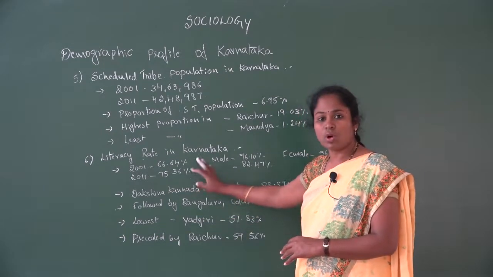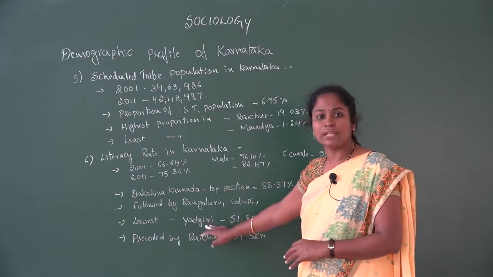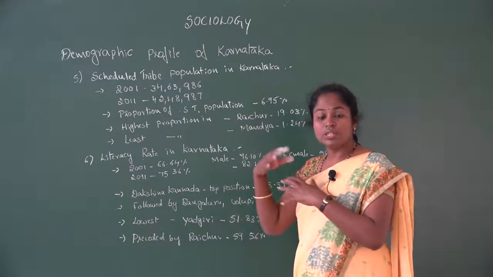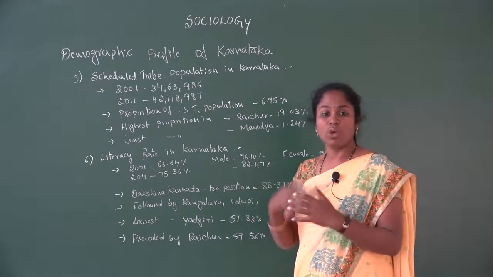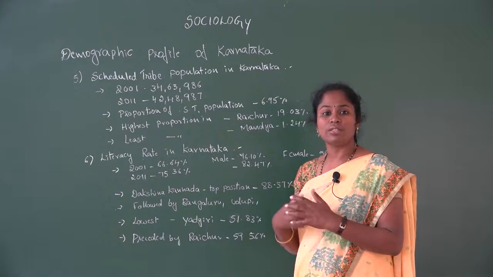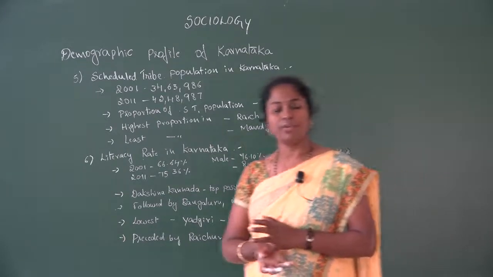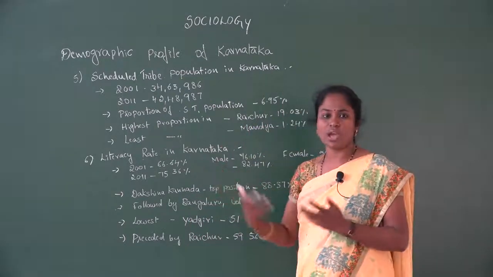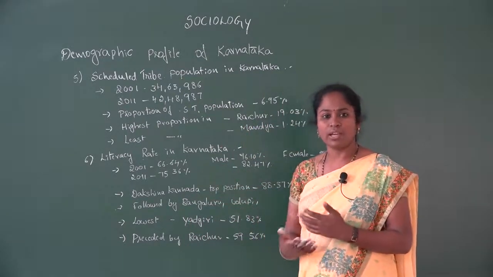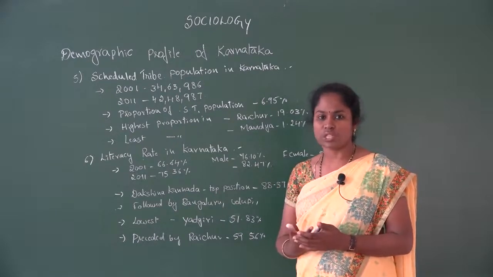So here the topmost is Dakshin Kannada and the lowest position is Yadgiri district. There are changes in literacy rate from one district to another. The overall literacy rate of Karnataka between the 2001 and 2011 censuses shows a difference. Automatically it has been increasing in present society because of the facilities they are giving.